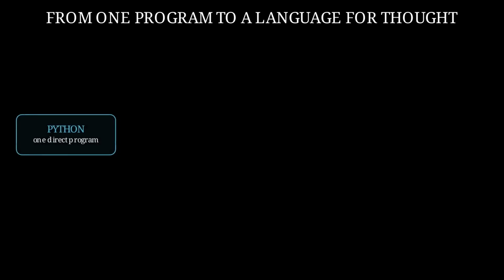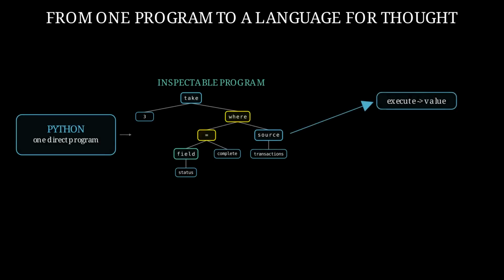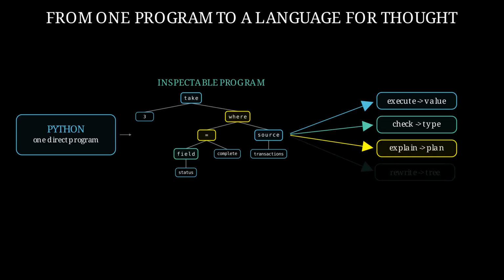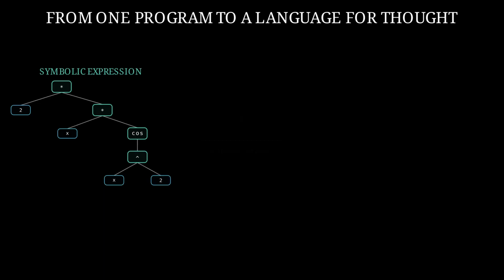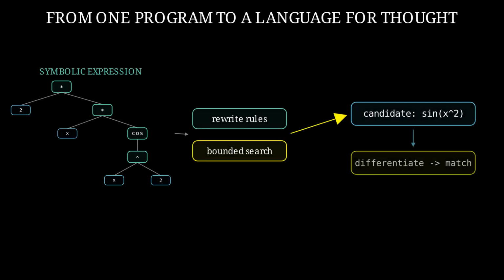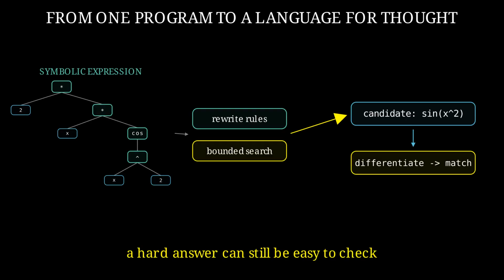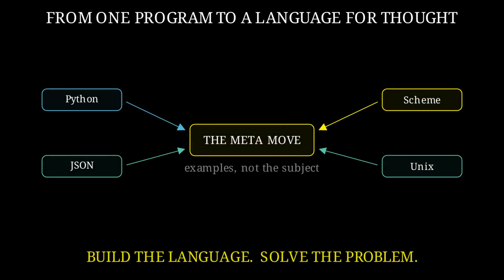We will learn the move inside ordinary Python. A report becomes an inspectable tree. That tree gains an evaluator, a type system, multiple interpreters, and rewrite rules. Then the same ideas return to symbolic integration, where search proposes an answer and differentiation checks it. Python, JSON, Scheme, and Unix are examples. The subject is the meta move. Build the language, then solve the problem.